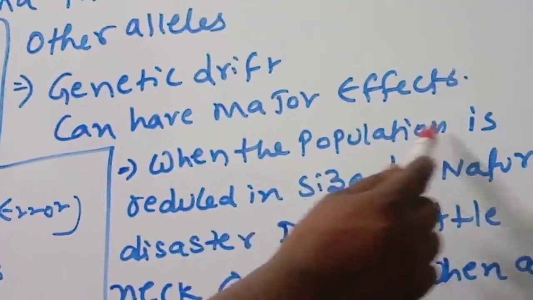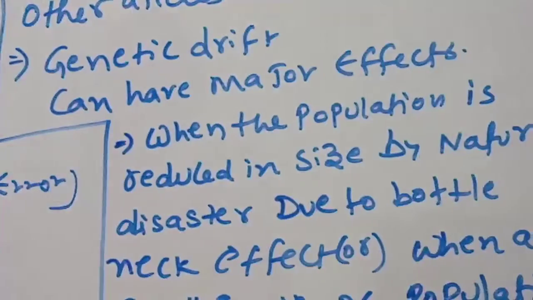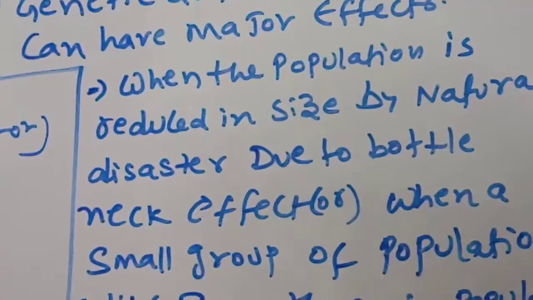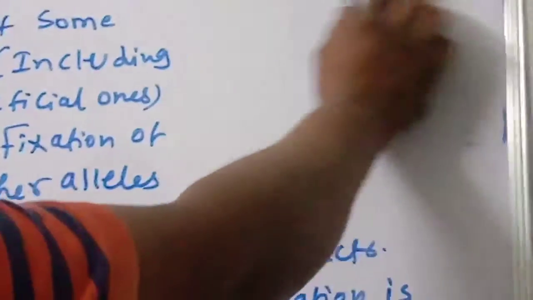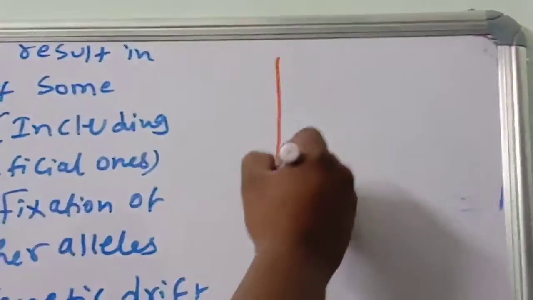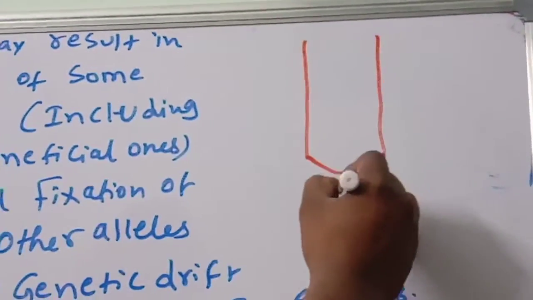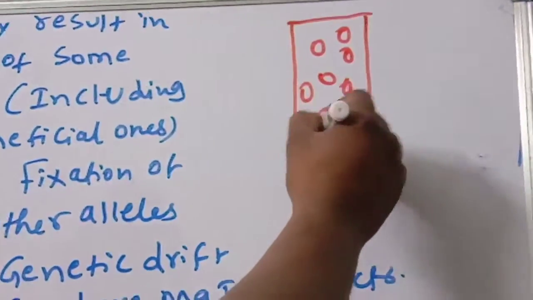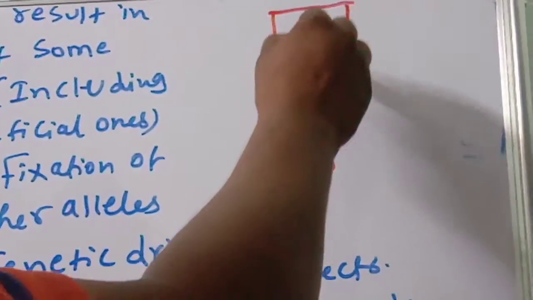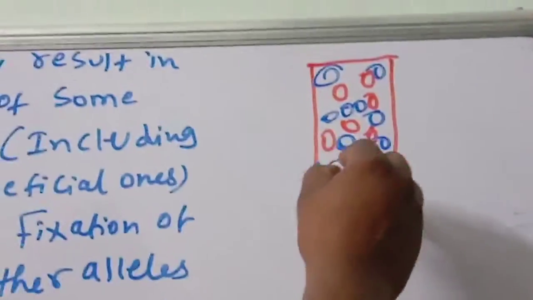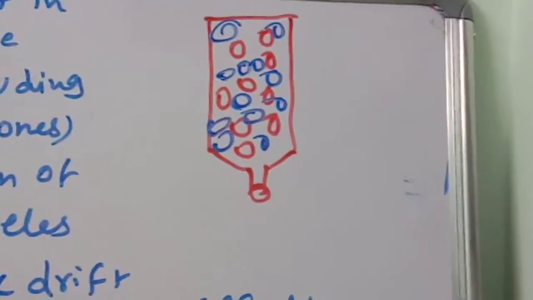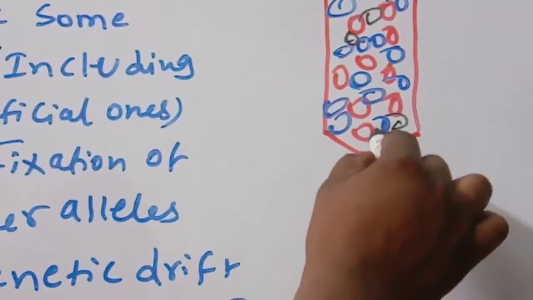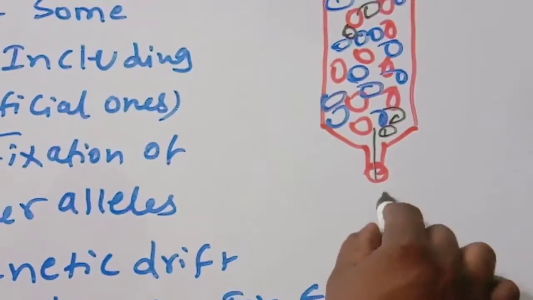For example, when the population is reduced in size by natural disaster, due to bottleneck. Bottleneck means very simple. Observe carefully. What is the bottleneck? For example, this is a bottle. Now these all are bottles you can consider. Fill them completely with different colored substances. Now you can shake it and leave it for only two minutes.